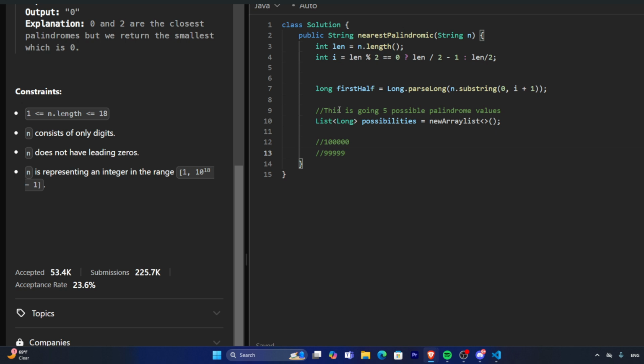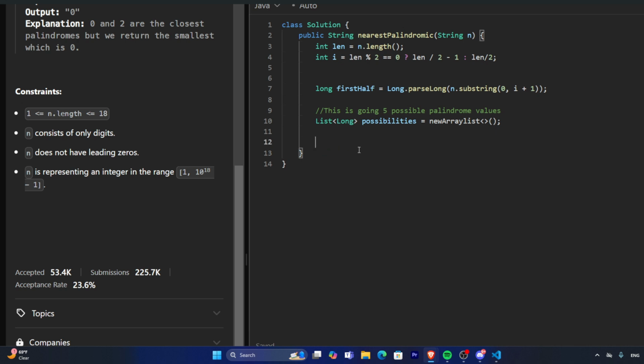So let's say the value is near the initial 1000 stage, like here, or it's like 99998. This will be like a buffer zone to get the shortest values when it reaches a new digit place.